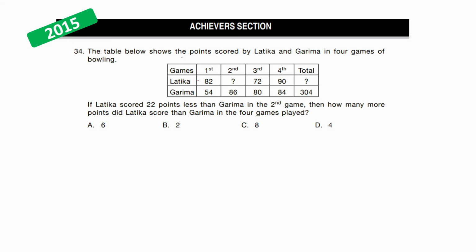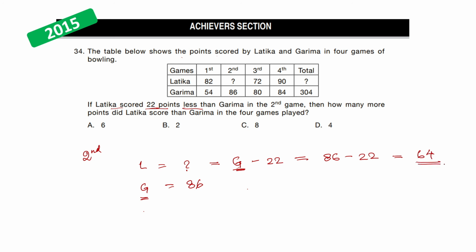So, now we have the scoreboard and let's take a look at this clue which says Latika scored 22 points less than Garima in second game. Now in second game, we don't know the score, but Garima's score is 86 and Latika scores 22 points less than Garima. That means G minus 22. So if I replace this G here, what I will get is 86 minus 22, which is equal to 64. So I get 64 to be Latika's score here. So here I put 64.